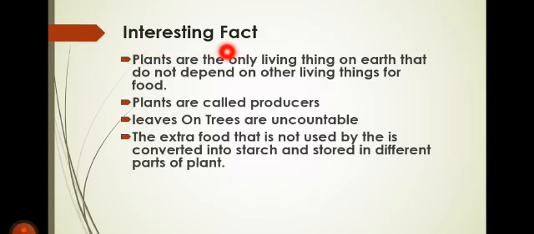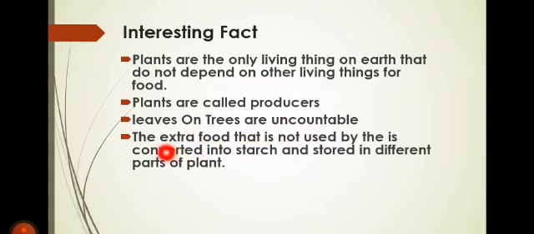So, this is an interesting fact that we call the plant a producer, meaning they produce their own food. And where do they produce it? In the leaves. And leaves on the trees are uncountable. Can you count the leaves on the plant? No, of course not. You can't count them because there are too many leaves on the trees.